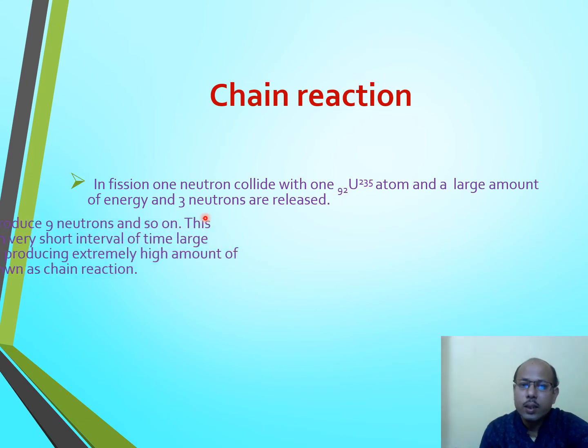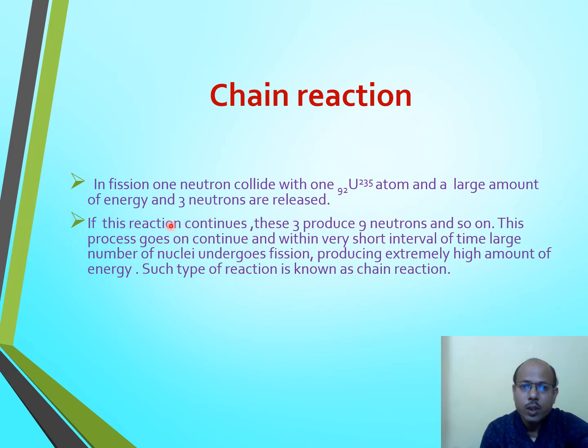If these three neutrons react with three nuclei, then they will produce 9 neutrons. Then 9 neutrons, if they react with 9 uranium atoms, can produce 27 neutrons, and so on. If this process continues,